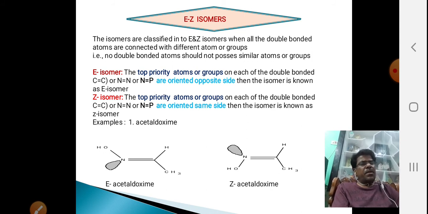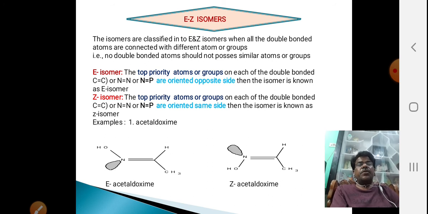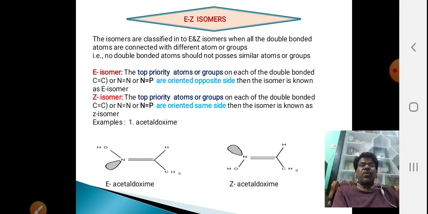That is, on each double-bonded carbon or nitrogen atom, there should be completely different groups or atoms. Similar groups should not be there. Only then can these be considered E-Z isomers. Otherwise, it is called cis-trans. If any one of the carbons or nitrogens has the same group as shown before, it is called cis and trans isomer based on the arrangement. Same side cis, opposite side trans.